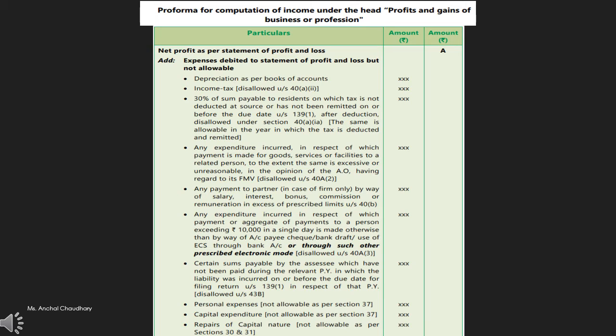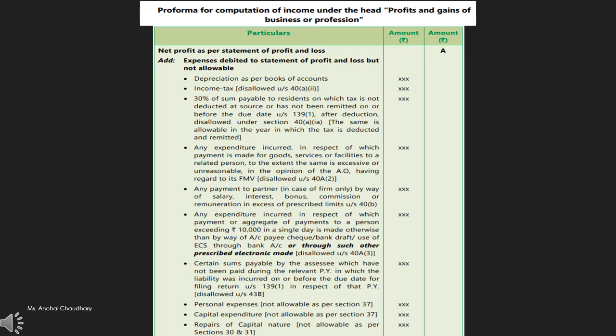First of all, we have to write down the net profit as per the statement of profit and loss, the net profit that is transferred from your P&L account. Then you have to add on the various expenses given below.